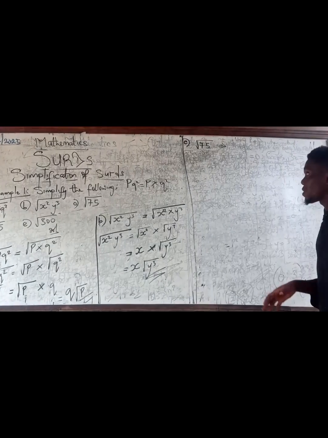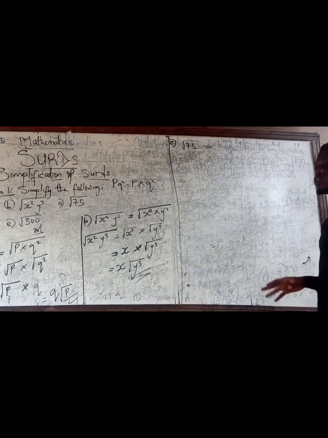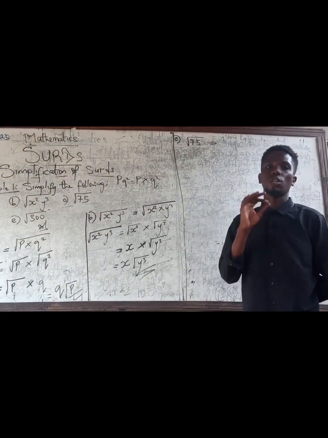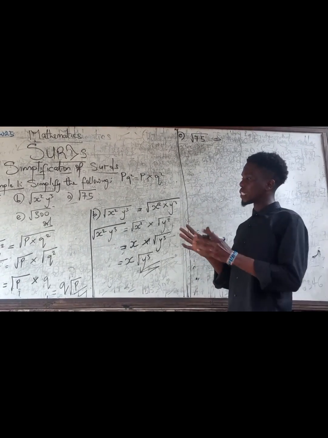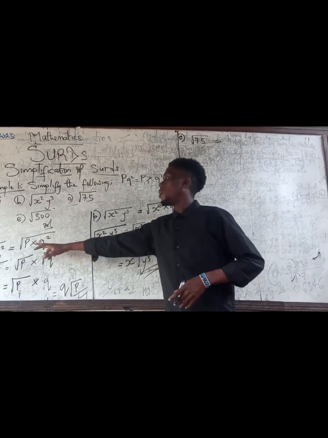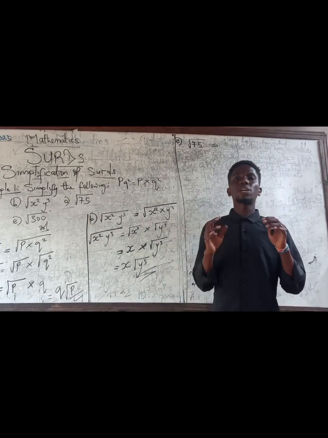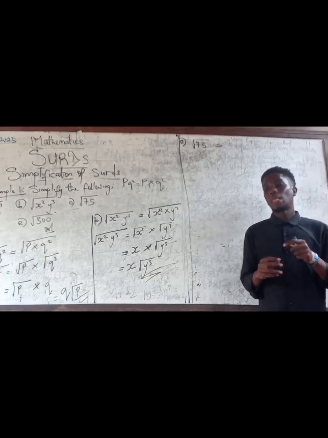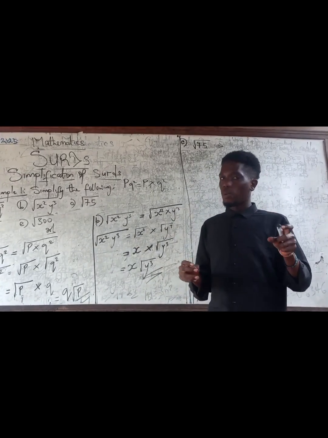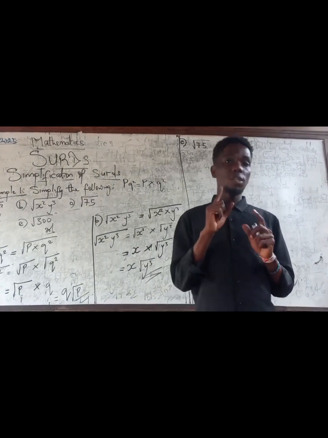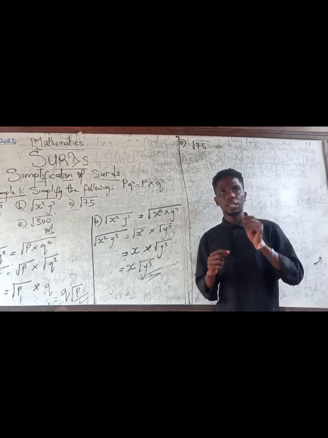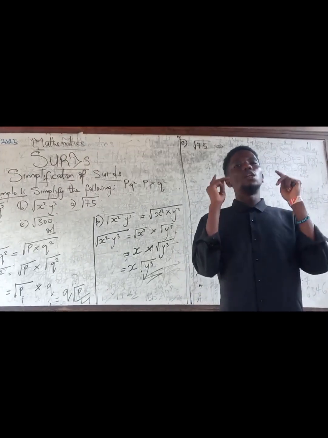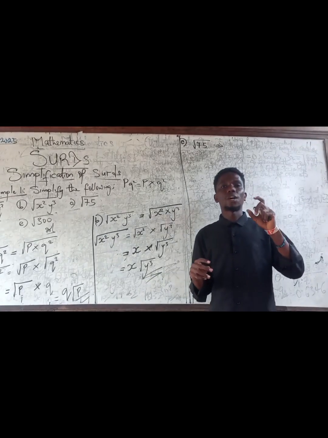Whenever you have a number, the first thing you want to do is apply the law of multiplication. What do I mean by that? Make sure you separate them, just like I did here. Now, how do you do that? You look for two factors of that number. One of the factors must be a perfect square for this to work. Let me recap again. Whenever you want to simplify this, look for two factors. One of the factors must be what?